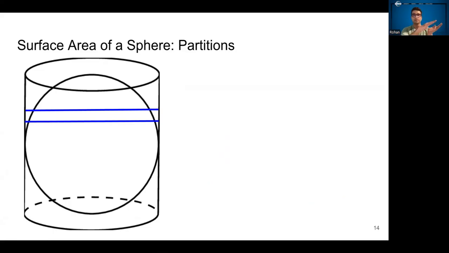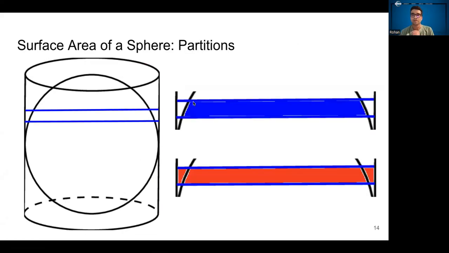What he did was he took a horizontal slice across the sphere and he calculated the ribbon that would be the portion of the sphere, and then the ribbon that's the portion of the cylinder. The portion of the sphere is colored here in blue. The portion of the cylinder is colored in red.